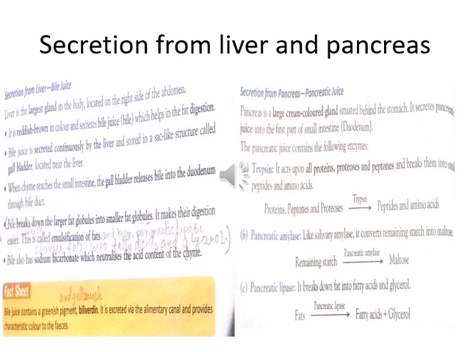Now on the pancreas, the secretion from the pancreas is pancreatic juice. The digestive enzymes of pancreatic juice, the first is trypsin.